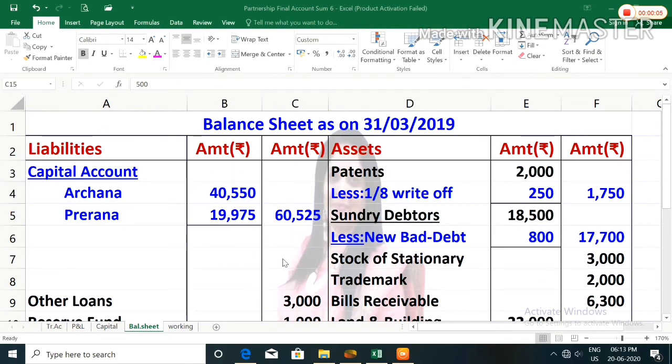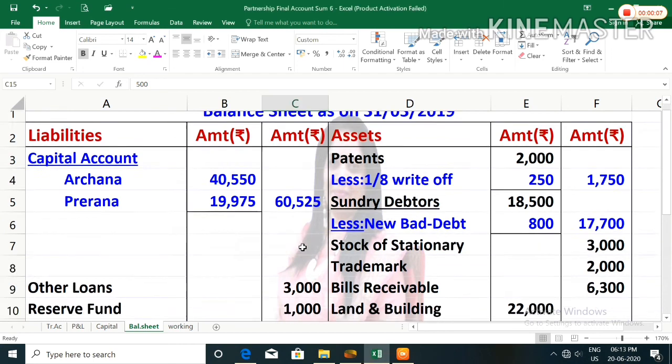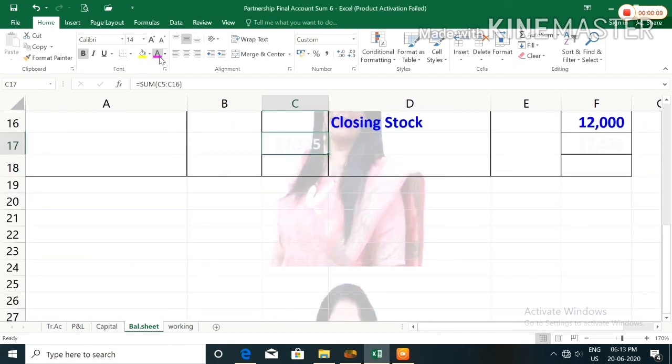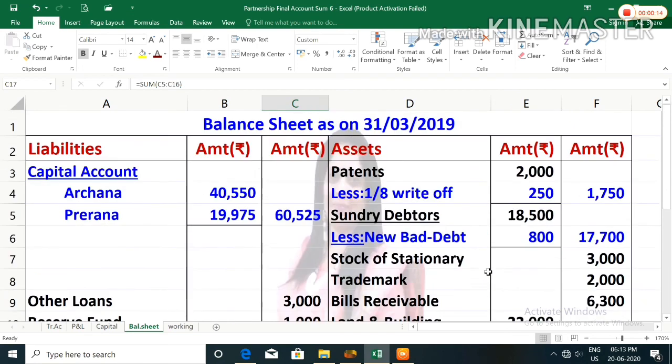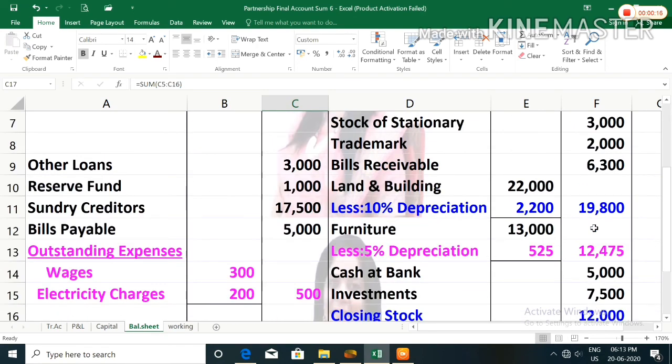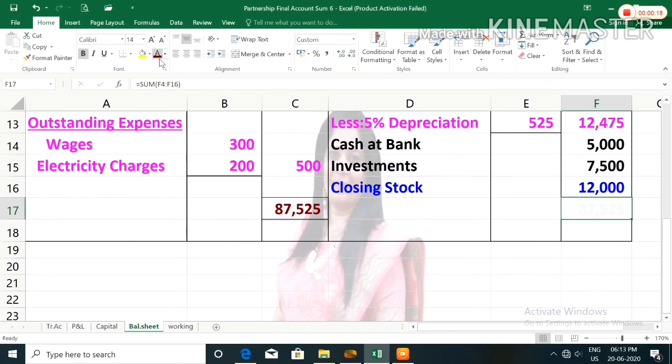The total of liability is 87,525 and the total of asset side is 87,525. So here you can see the liability and asset side are equal. So balance sheet is tallied.